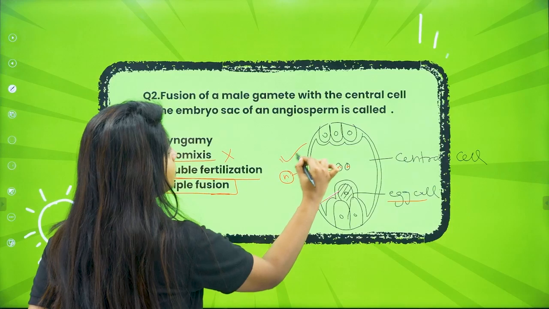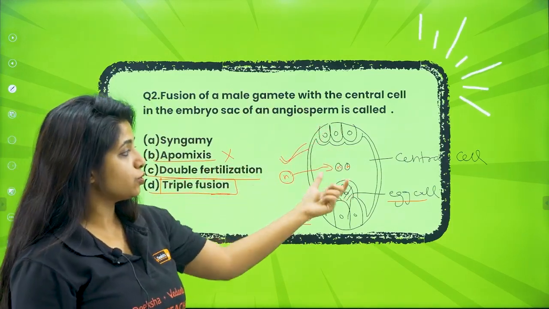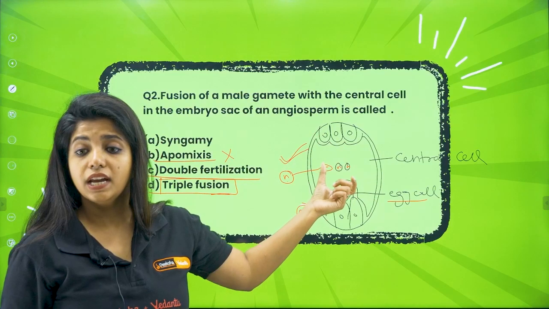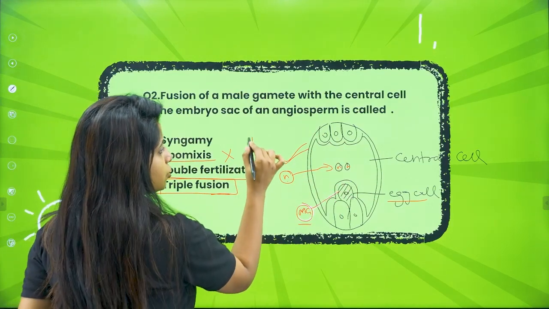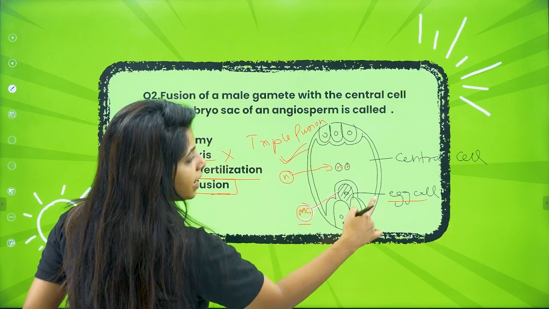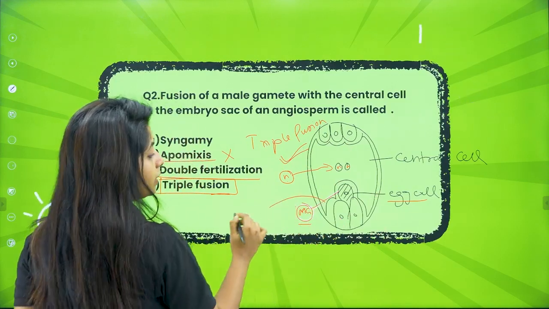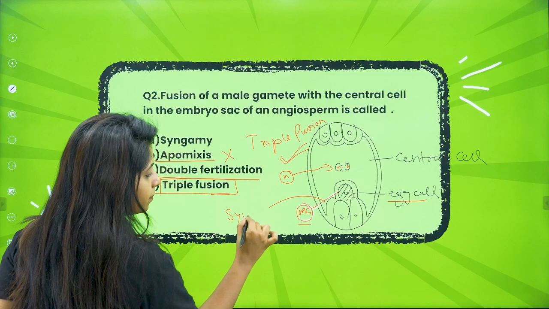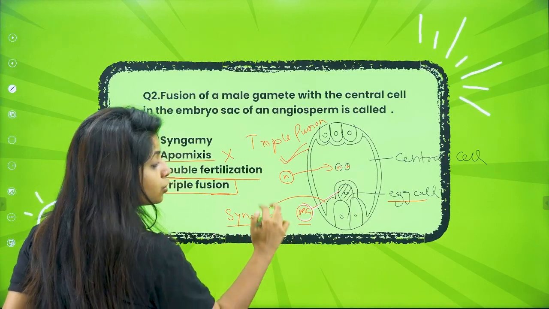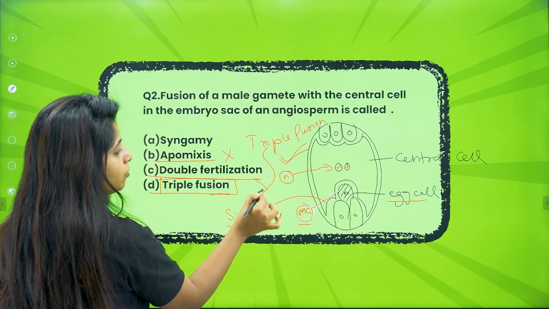So your answer would be this. Fusion of a male gamete with the central cell in the embryo sac of an angiosperm is known as triple fusion. Remember, this fusion is triple fusion, and the fusion between the egg cell and the male gamete is known as syngamy. Since 2 fusions are happening, you call this double fertilization.